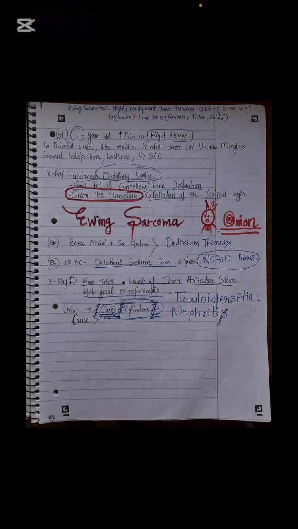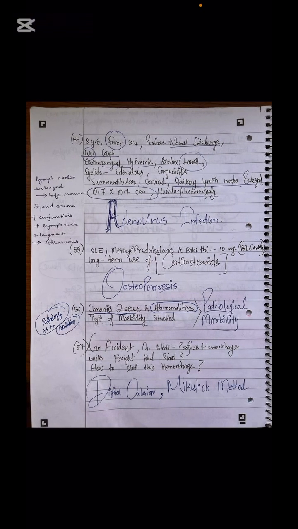This is the case of tubulointerstitial nephritis. Next is adenovirus infection. So an 8-year-old boy has fever, profuse nasal discharge, wet cough, oropharyngeal hyperemia and palatine tonsil, eyelid edematous, conjunctivitis, and submandibular, cervical, axillary lymph nodes are enlarged.